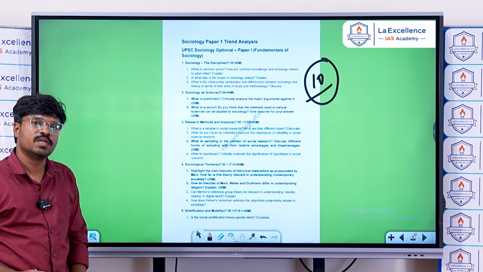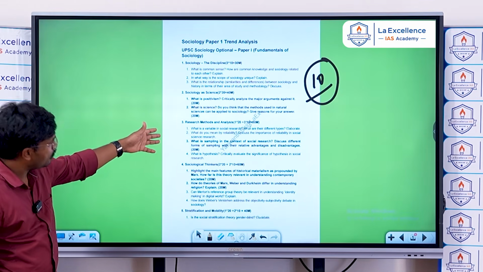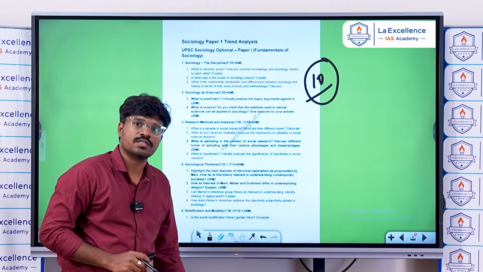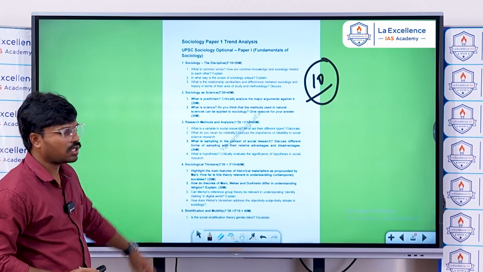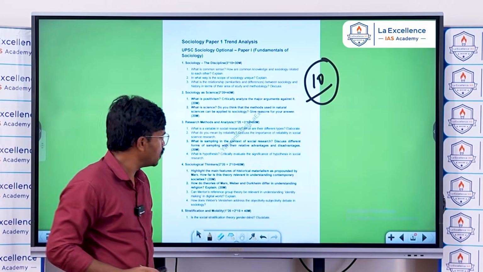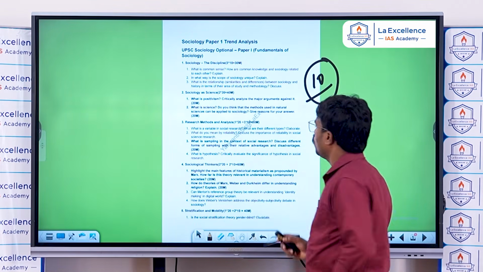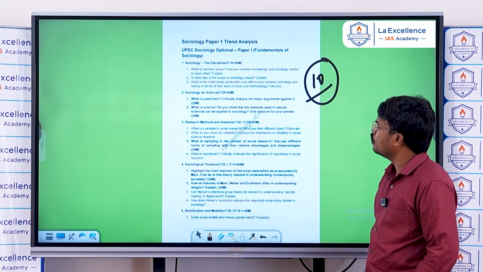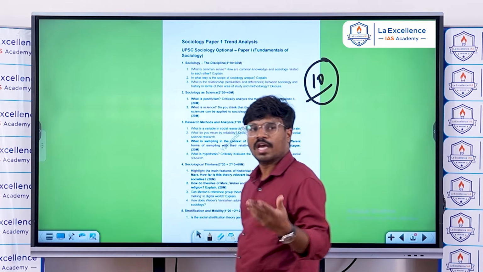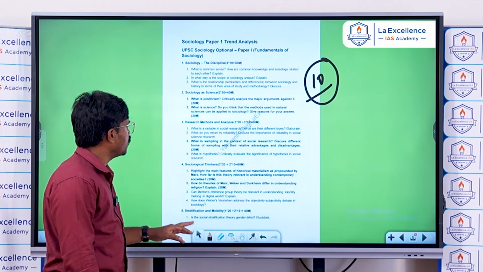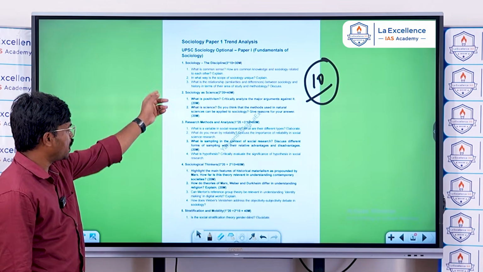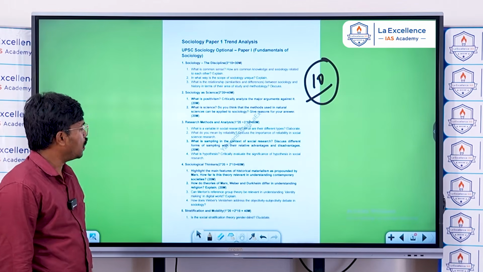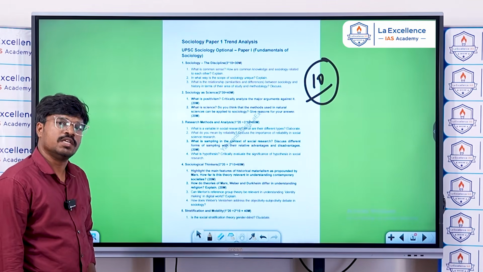You got 40 marks from the second chapter, 50 marks from the research methods and analysis. This is a very, very important chapter, and in recent days, in the last 5 years, we have been experiencing that from the third chapter you are getting more than 50 marks every time. This is very, very important that you have to remember for the next year's preparation.